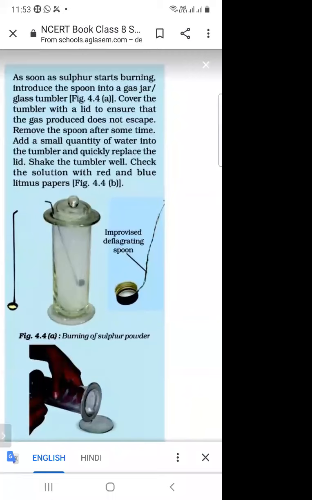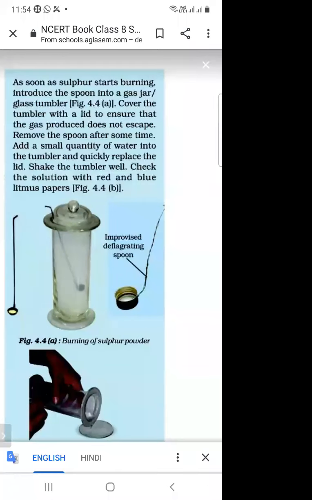We have to cover the tumbler such that the gas produced does not escape. After some time, we will add some water into the tumbler. So what is the chemical reaction in the tumbler? Here is the sulfur. When the sulfur reacts with the oxygen, then sulfur oxide is formed. And when water is added, then what is